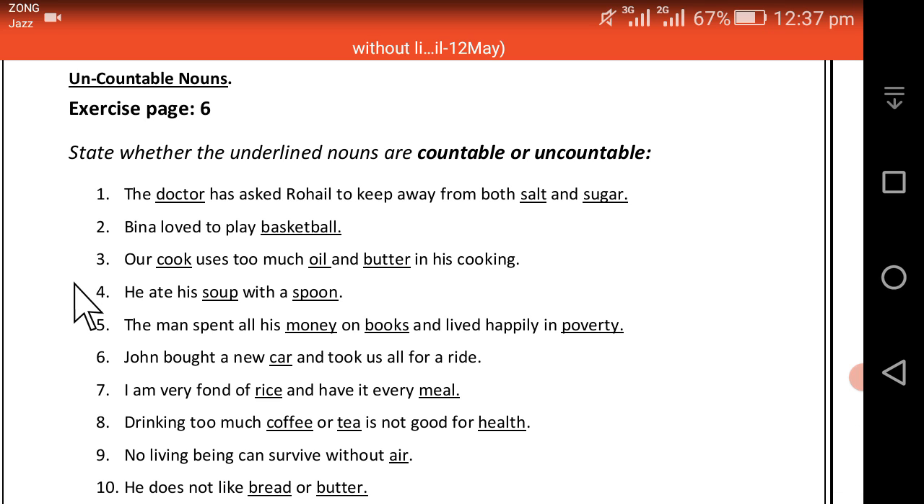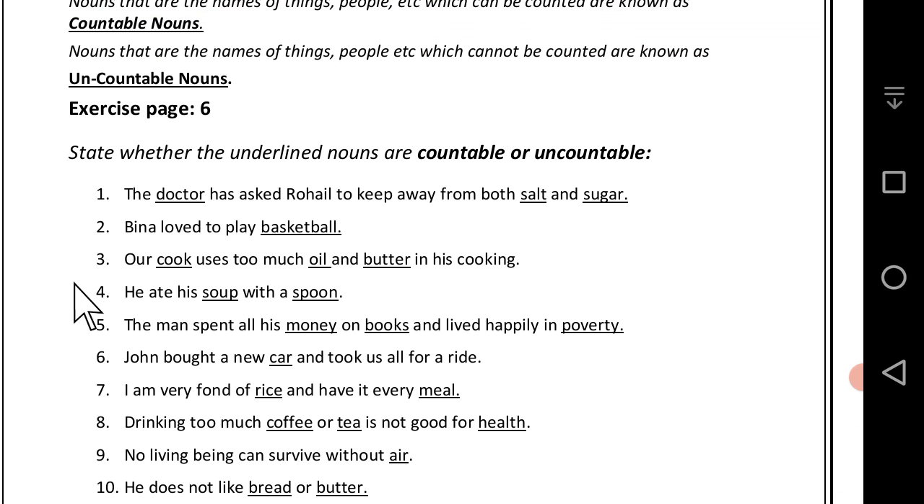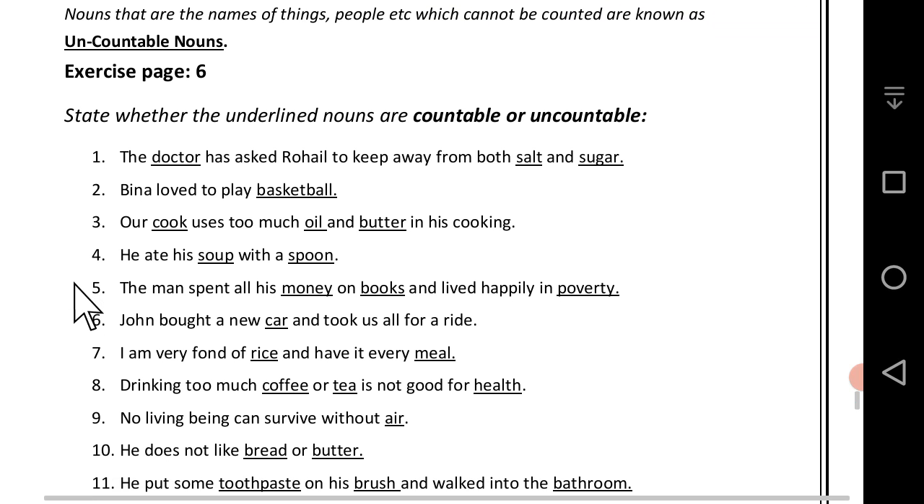4. He ate his soup with a spoon. In this sentence, spoon is countable noun and soup is uncountable noun. Spoon countable, the first one is uncountable. 5. The man spent all his money on books and lived happily in poverty. In this sentence, money and books both are the countable noun, but the poverty is uncountable noun.